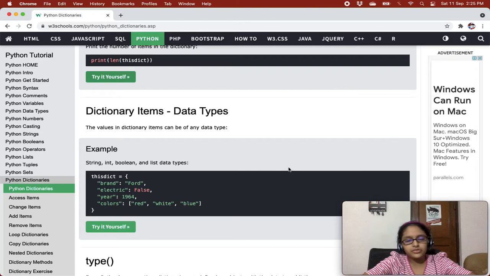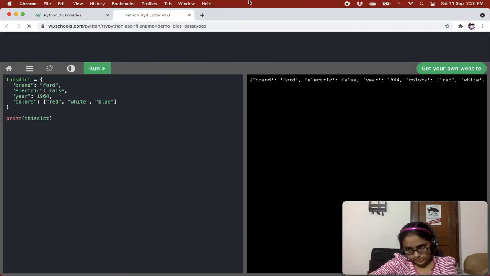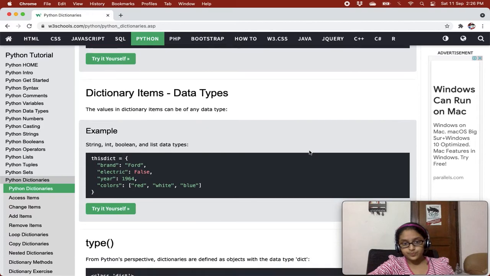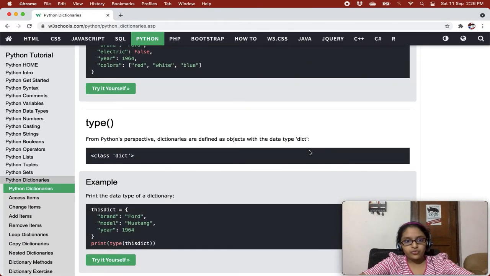Now, dictionary items, data types. The values in dictionary items can be of any data type. In this, the values can be string, boolean, int, and don't forget list also. Of course it will not get an error, and it will come in the same order in which it was. Now, type. From Python's perspective, dictionaries are defined as objects with data type dict.